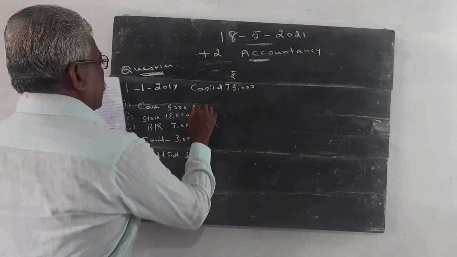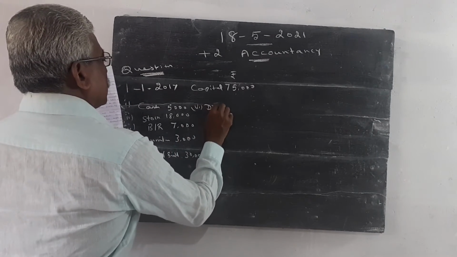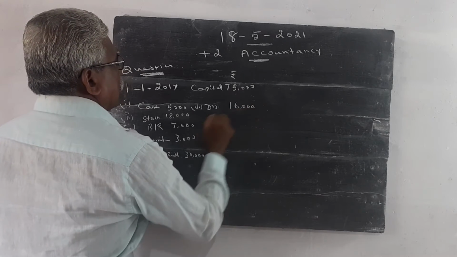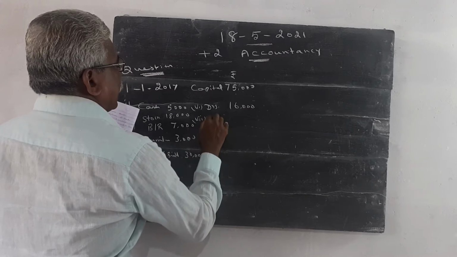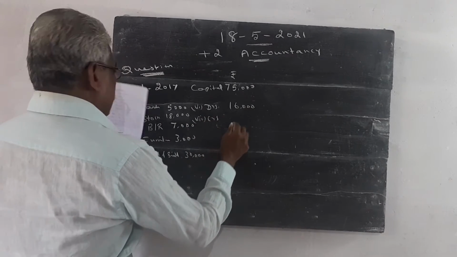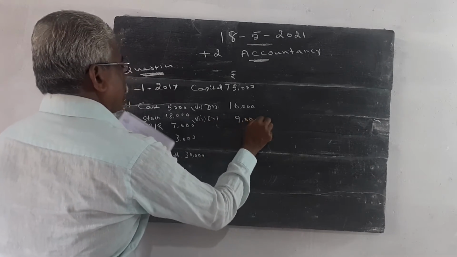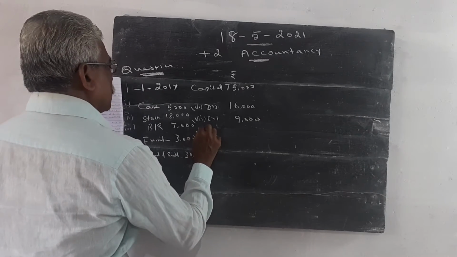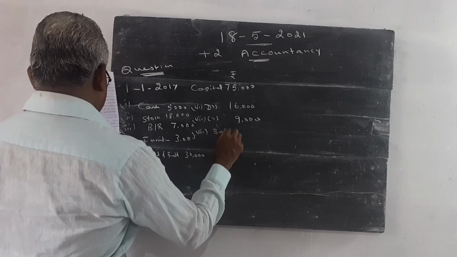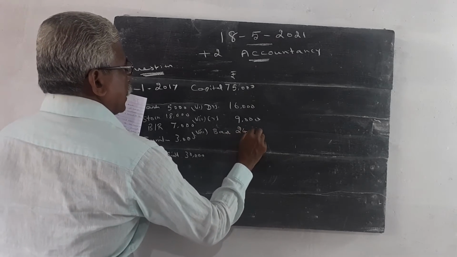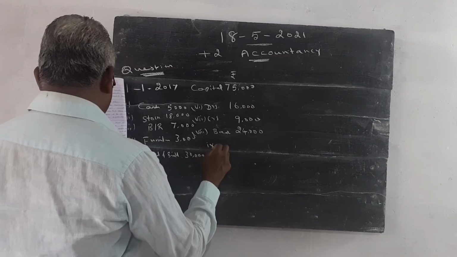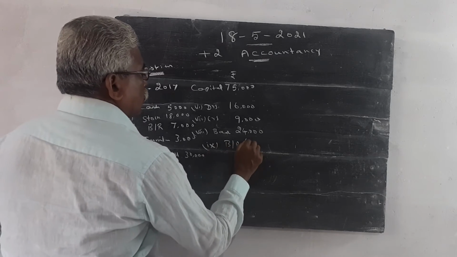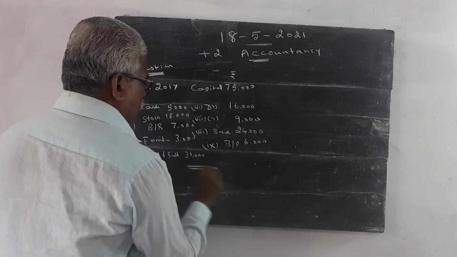Number 6, debtors 16,000. Number 7, creditors 9,000. Number 8, cash at bank 24,000. Number 9, bills payable rupees 6,000. These are the information given.